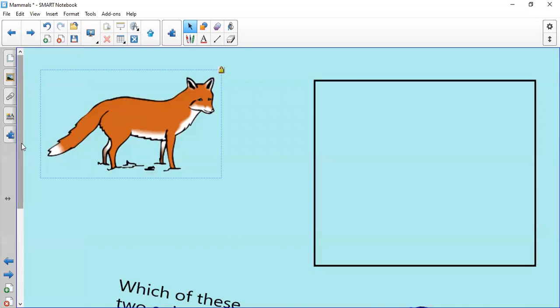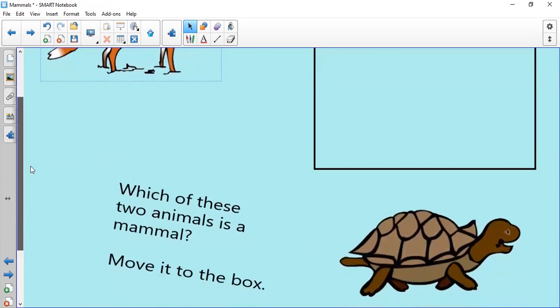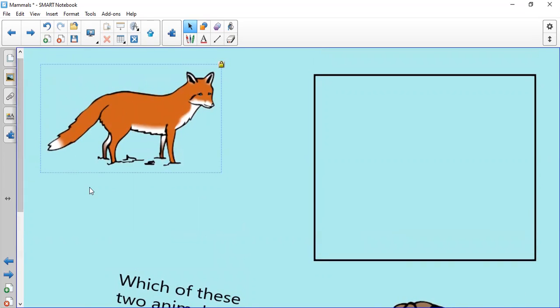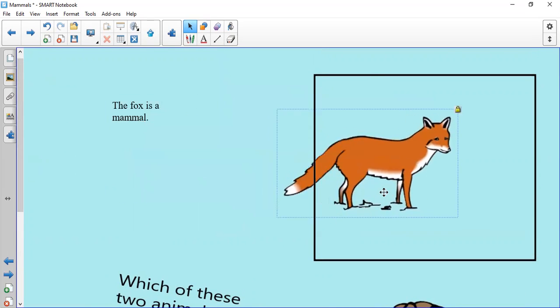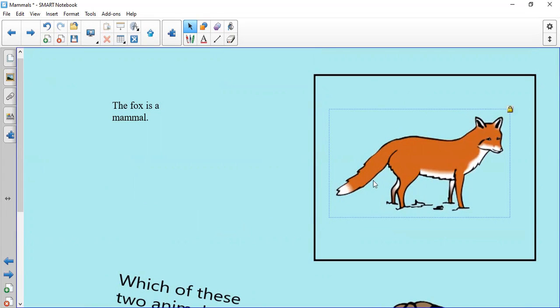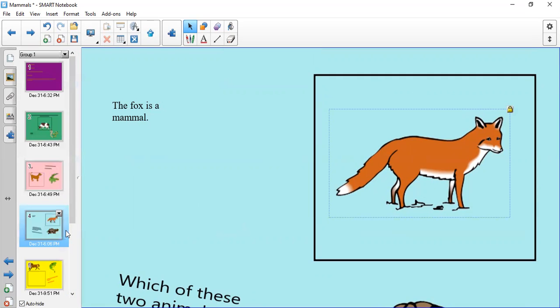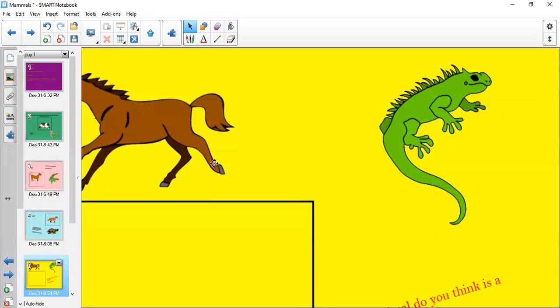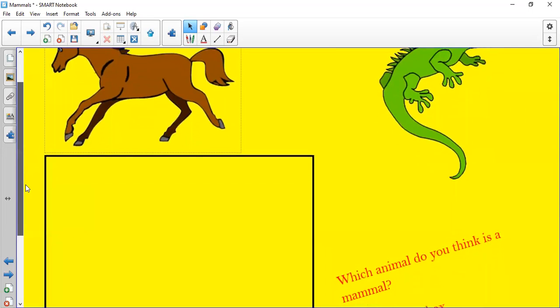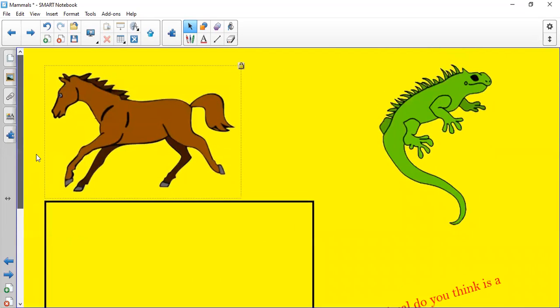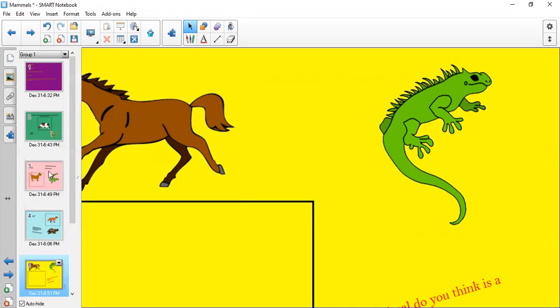Which one of these two animals is a mammal? The turtle or the fox? Excellent. The fox is a mammal because it has hair or fur. Which animal do you think is a mammal? Excellent. The horse is a mammal because it has hair or fur, and it gives birth, and the baby horse drinks milk from their mother.